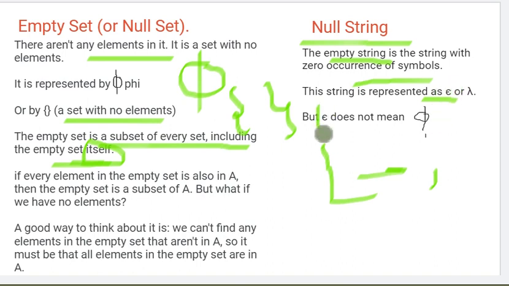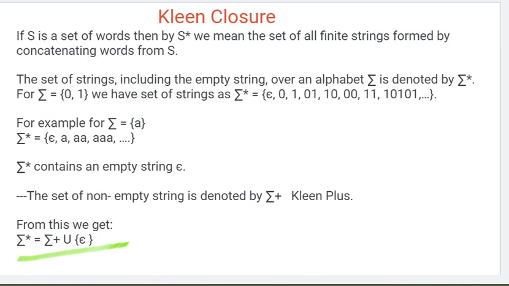One must not get confused that epsilon is not phi. Both are different. Phi means empty set, no elements are there. Null string means no symbols are there, no symbols in that string are there.